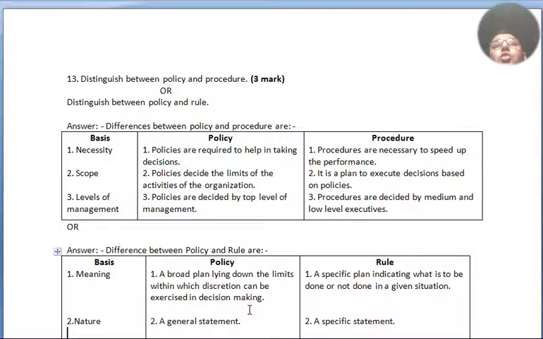Point number 2, scope. Policies decide the limits of the activities of the organization. Procedure is a plan to execute decisions based on policies. Number 3, levels of management. Policies are decided by the top level of management. Procedures are decided by medium and low level executives.